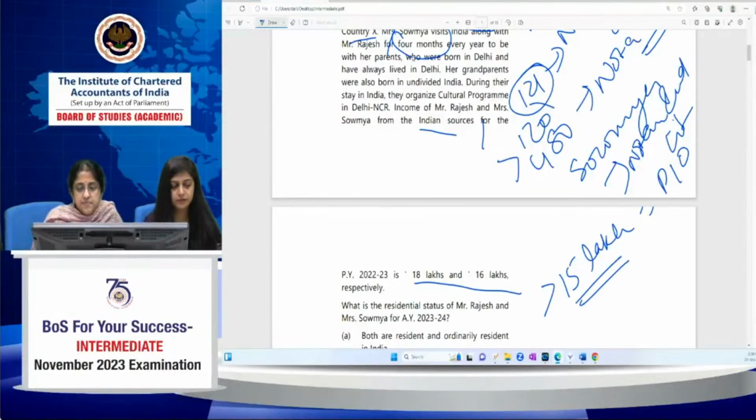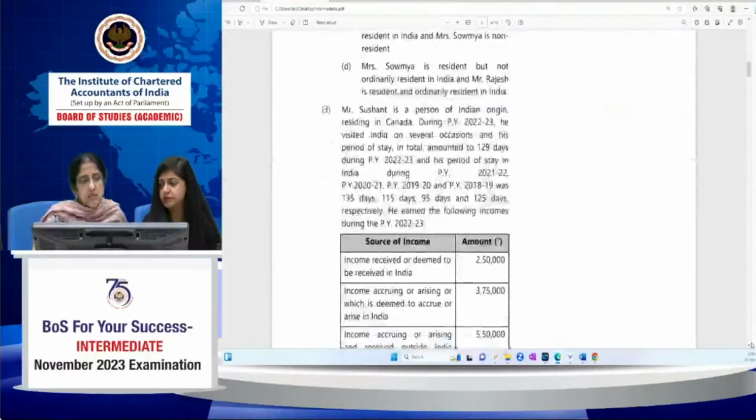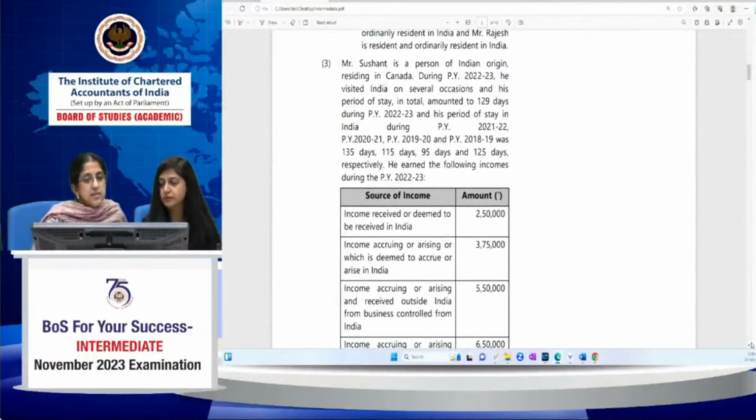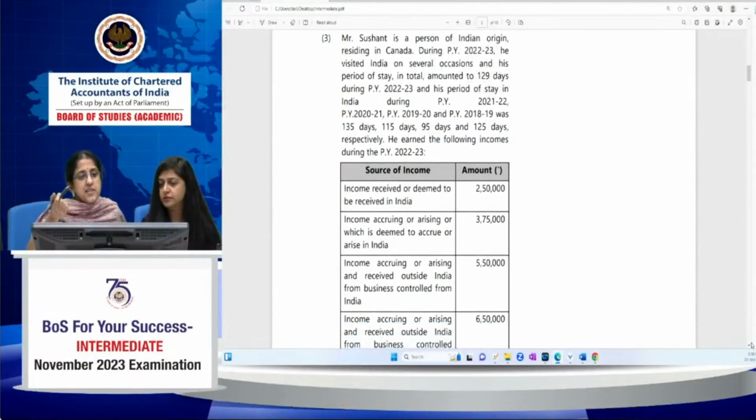Is it clear? Everybody? Mohit, Naman, Bhumika and Dipanshu have written they are clear. Bhumika, Naman, Chanchal, Harini, all of you clear? We have one more example on residential status. I'm waiting for your response. Otherwise, I presume that everybody has understood.